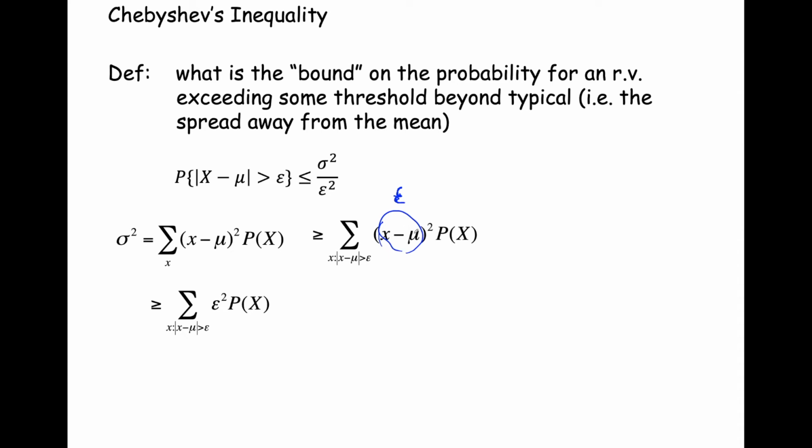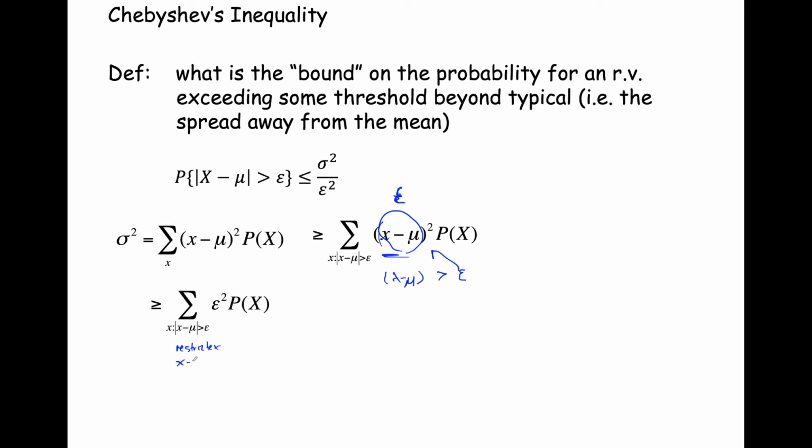So if we replace this x minus mu with epsilon, we're going to use the inequality greater than or equal to, because this expression, x minus mu, is greater than epsilon. So if we replace with epsilon, this resulting term is going to be greater than or equal to the version involving epsilon.